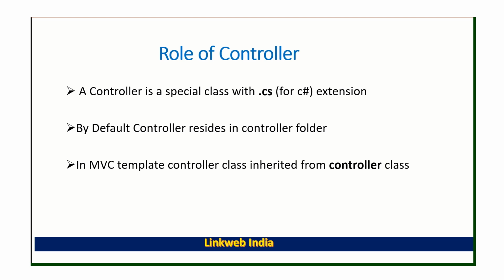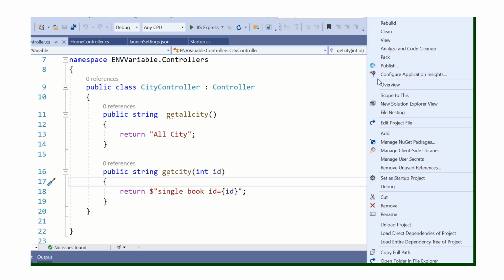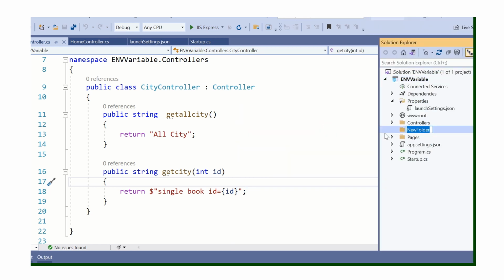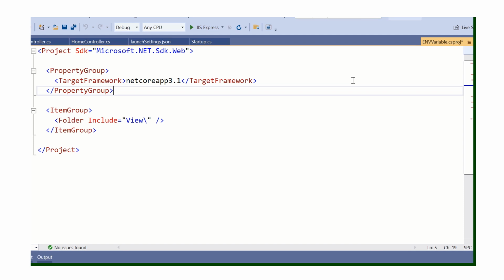Suppose we have an ASP.NET Core application, right? So there are three folders, right? First one is controller, and I have also created a view folder, right? I added a new folder here, and the name is view, right? And third one is model. But here we are discussing only controller. So in the next video we discuss models, right?